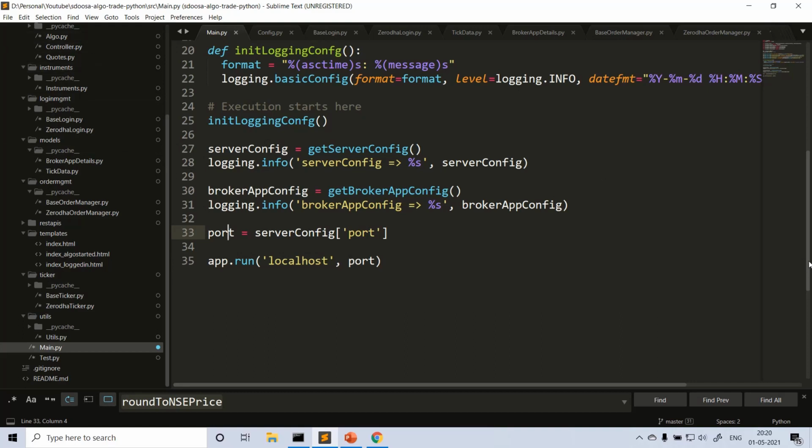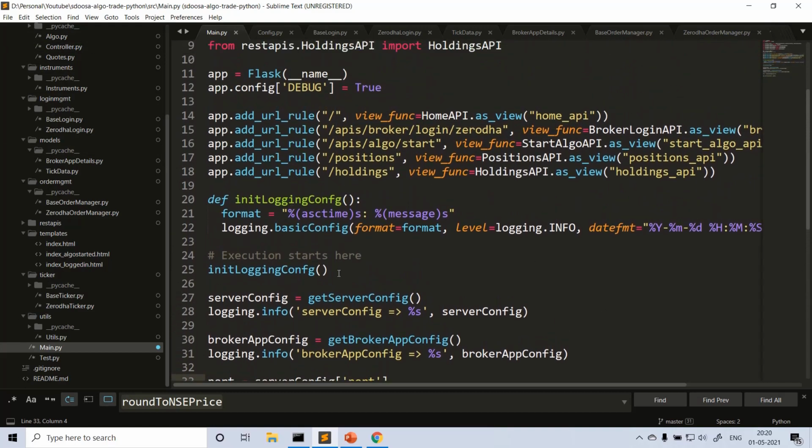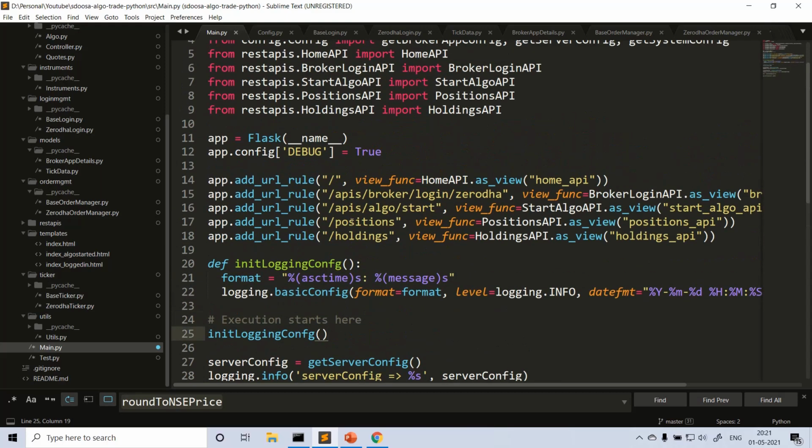I gave it in config files, right? And some common function initializing, logging, and here I implemented the REST APIs in this way, adding different routes. Whenever from the browser you open localhost 8080, this root of the application is called, and this home REST API is called. These are the REST APIs of this application, not REST APIs of any broker. We are providing REST APIs of this Python application so that they can be used from the client JavaScript code or HTML.